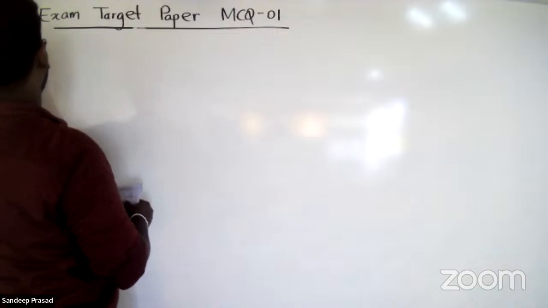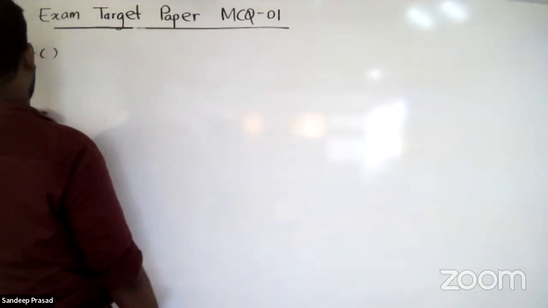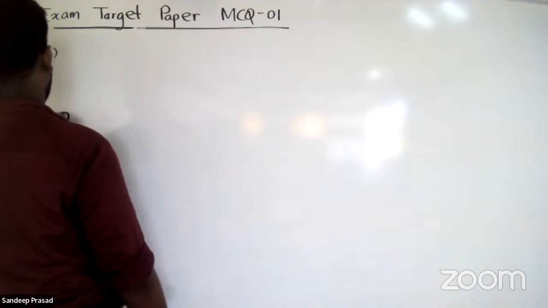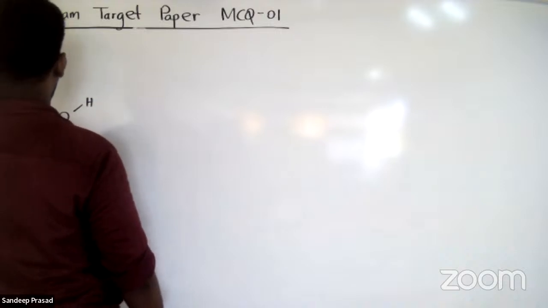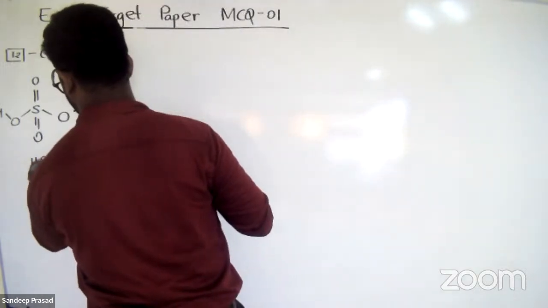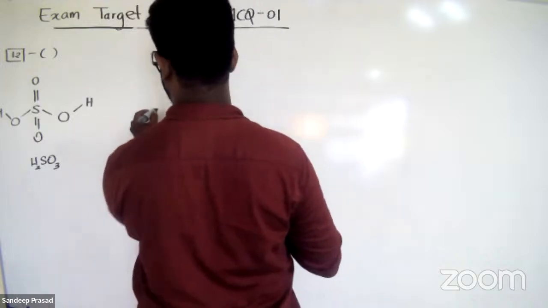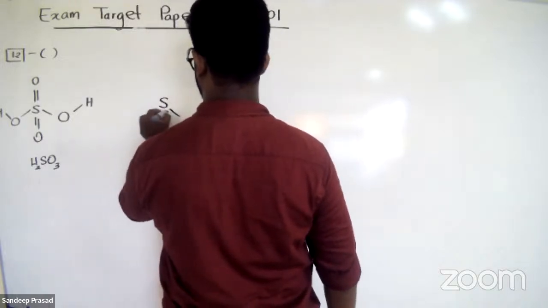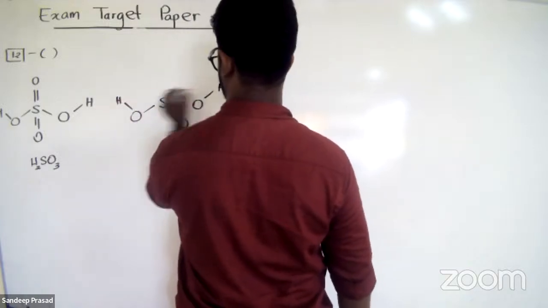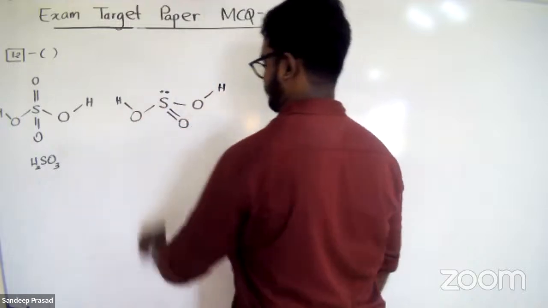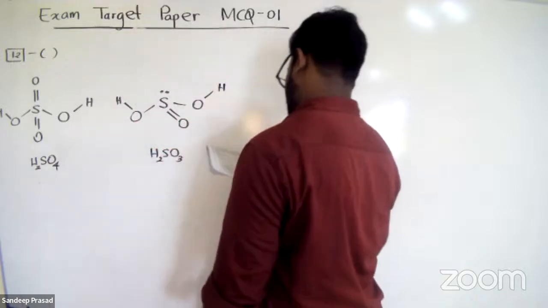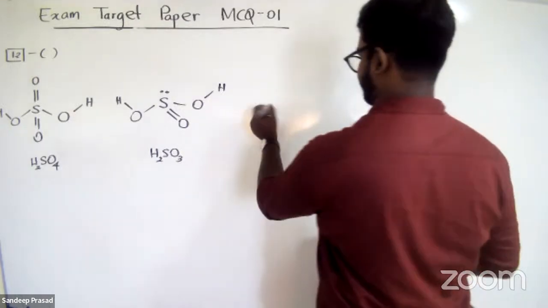Question number 12. So first of all, they have given sulfuric acid. And then they have given sulfurous acid. And next one is HNO3.